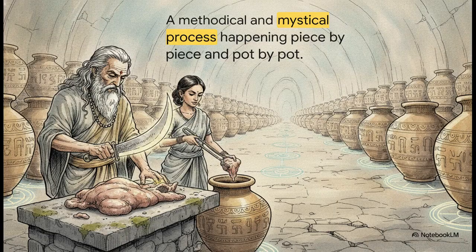Just picture that wild imagery for a second. It's this highly methodical, almost clinical, yet utterly fantastical process happening piece by piece, pot by pot. You have an ancient sage acting like some kind of mystical surgeon, a nurse assisting with the specimens, and rows of pots filled with clarified butter waiting to gestate the future princes of the kingdom. And it's exactly this incredibly structured step-by-step physical process that makes the mathematical discrepancy of that extra child so glaring to our listener Janamejaya.